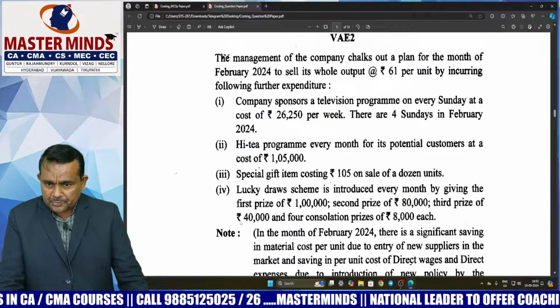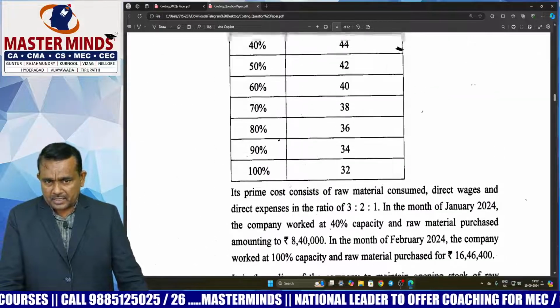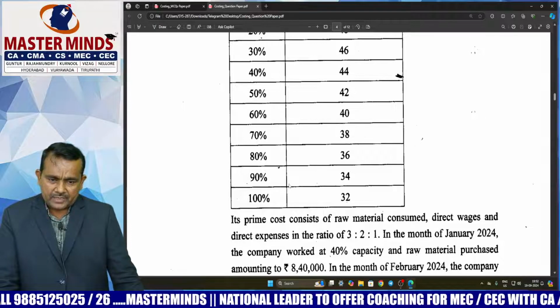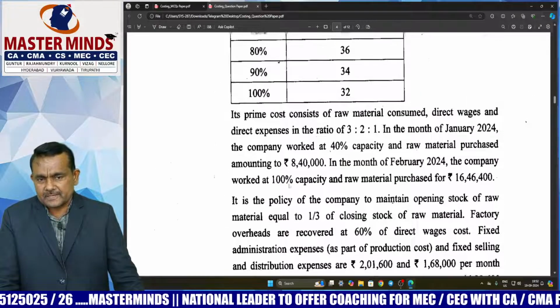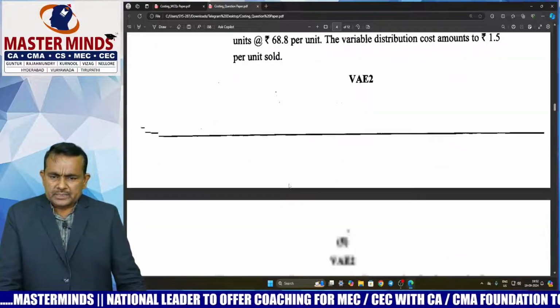So these 4 points are already covered in our material, sir. So just 2 additional paragraphs are given, sir. So this is the lengthy problem. Calculations are very time taking. So this is the cost sheet problem, sir, 2A. Next, 2B.